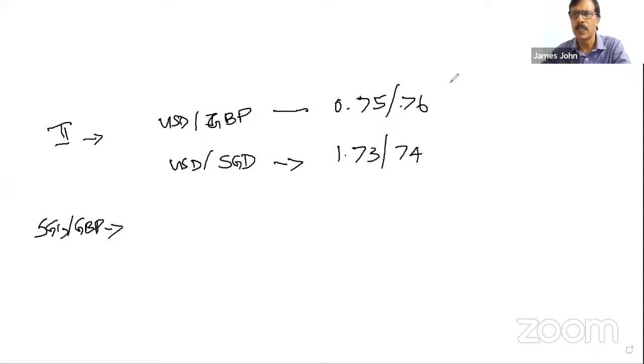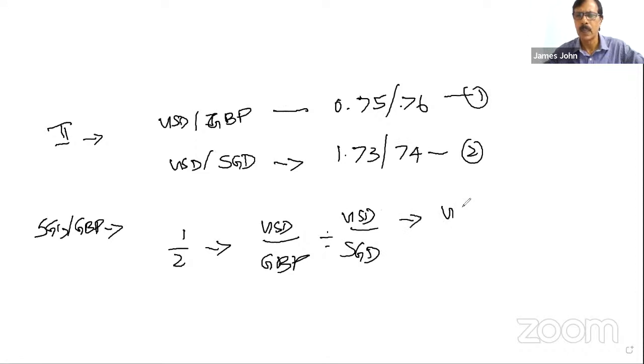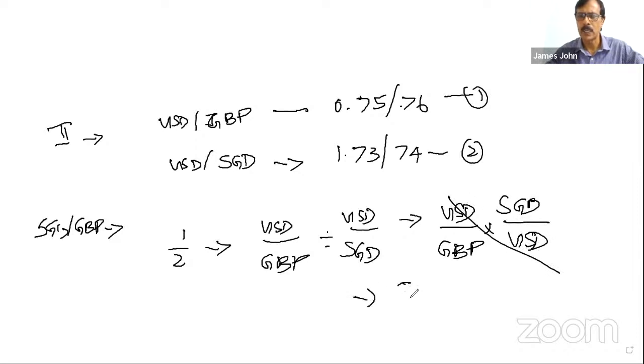Okay. Now look at this. Suppose this is equation number 1 and this is equation number 2. If we want the SGD by GBP, SGD should come in the numerator. That means 1/2 gives USD by GBP divided by USD by SGD. Am I correct? This gives USD by GBP into SGD by USD. USD gets cancelled. You get SGD by GBP.